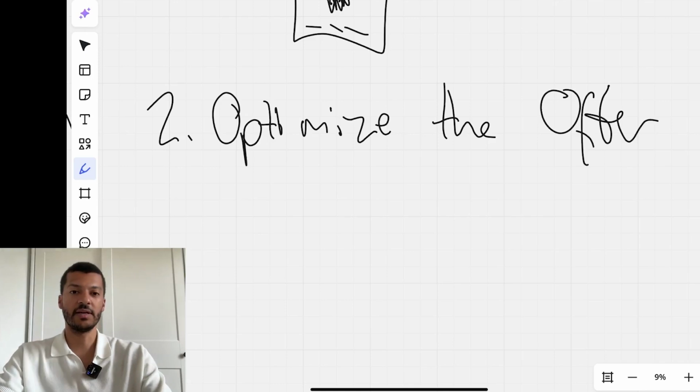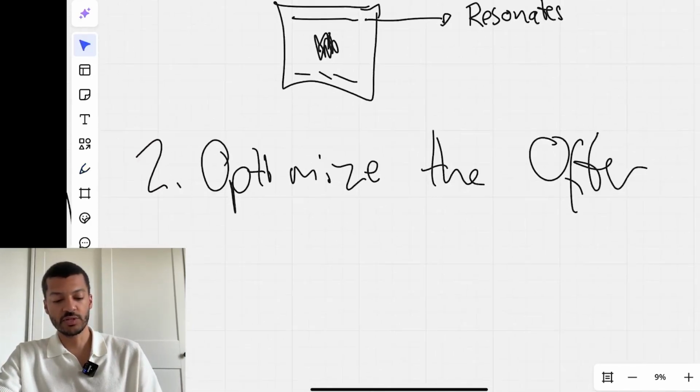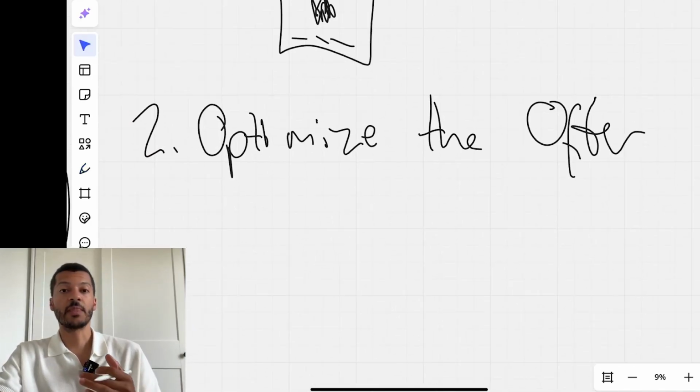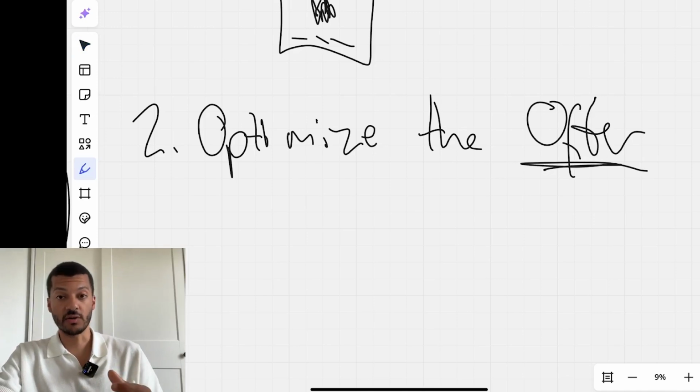What do I mean by that, and why is this important? We are competing, obviously. And it doesn't matter which mass market desire we're choosing, which angle we're choosing. Finally, we're competing against other offers within this market. So we need to make sure that our offer is actually strong and is helping people to convert in a very easy way, so without a lot of resistance, okay?